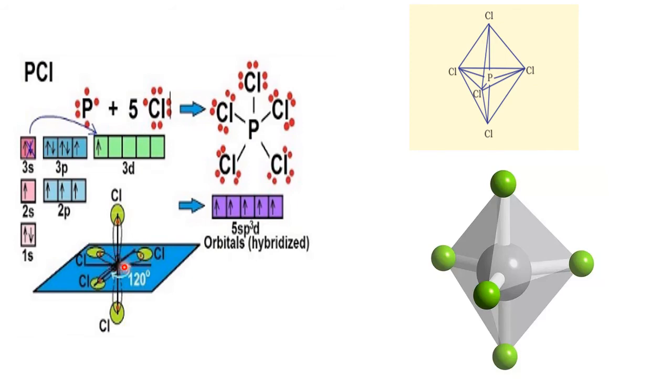The base looks like a triangle, with one pyramid above and one below the plane. If we join all the vertices, it looks like a triangular base is there. One pyramidal above, one pyramidal below the plane. So there are two pyramids: bipyramidal. The base is triangular, so it is triangular bipyramidal. This we write in the class. This and this we don't write.